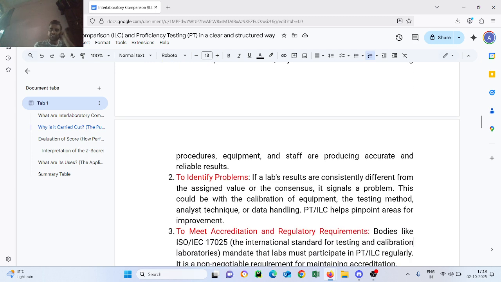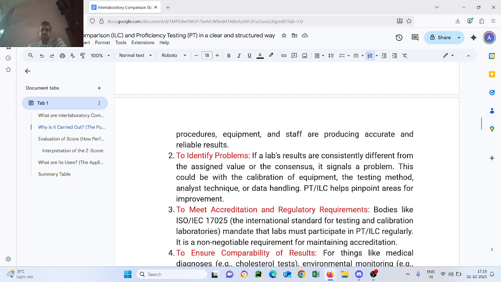To meet accreditation and regulatory requirements: bodies like ISO IEC 17025, the international standard for testing and calibration laboratories, mandate that labs must participate in PT and ILC regularly. It is a non-negotiable requirement for maintaining accreditation.